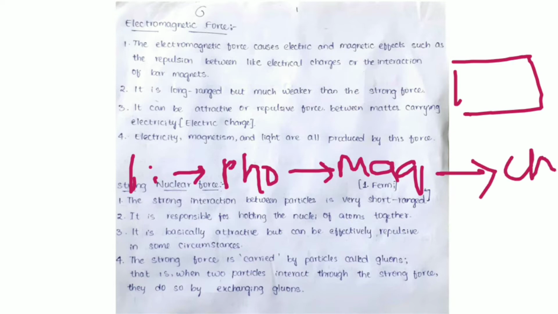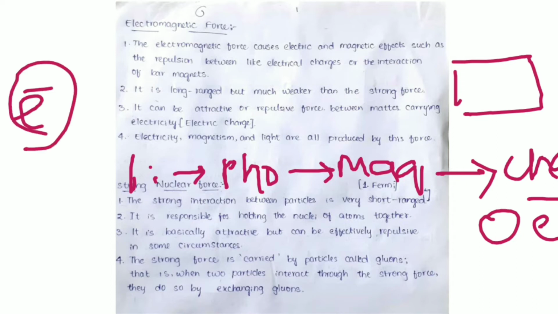In magnetism, the charges are the holes and electrons, the charges like this. In electricity, the charges are like electrons, right? This depends on the electromagnetic force. Okay, next,